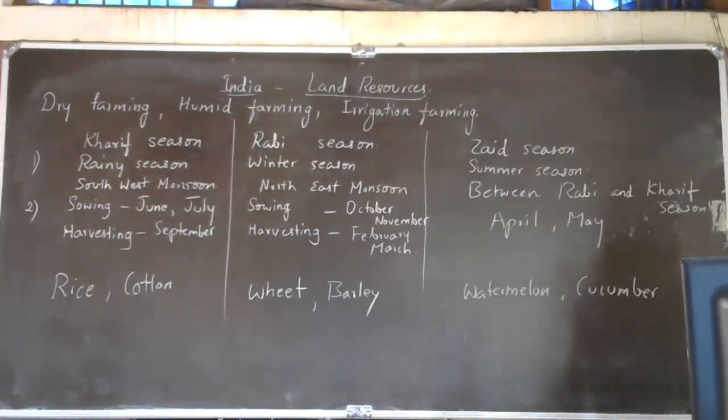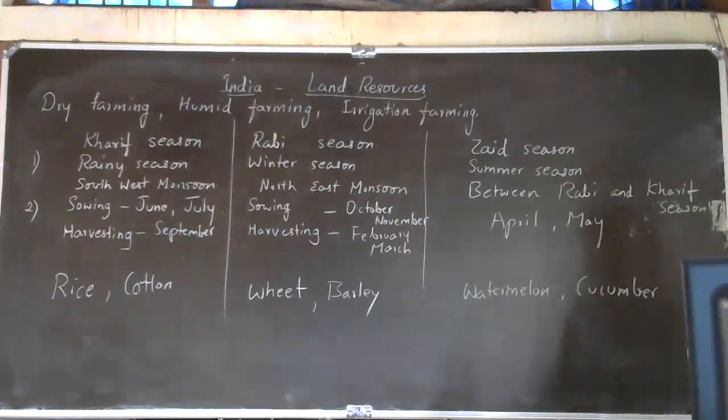Then next one, a system of farming involving both crops and livestock is known as Neeraj. Mixed crop. Mixed farming. Okay, mixed farming is the correct answer.